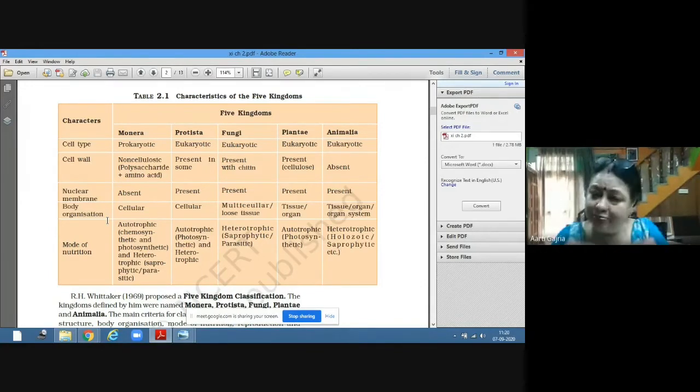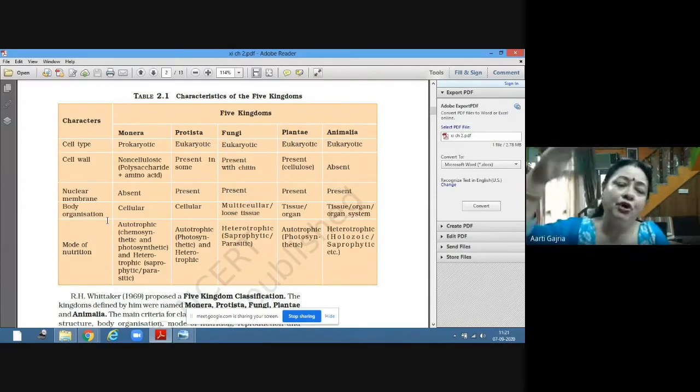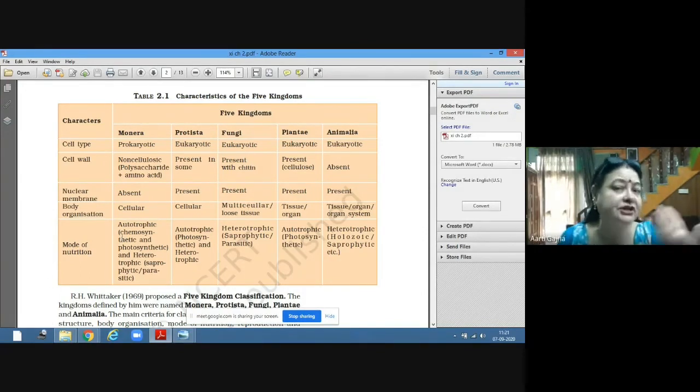The simple organisms, the lower organisms, have tissue level of organization. After simple organisms, there are some advanced organisms which have organ level of organization, and the most complex organisms, which are at the top, have organ system level of organization. We are going to learn in detail about the Animalia kingdom, the plant kingdom, the fungi, Protista and Monera, everything.